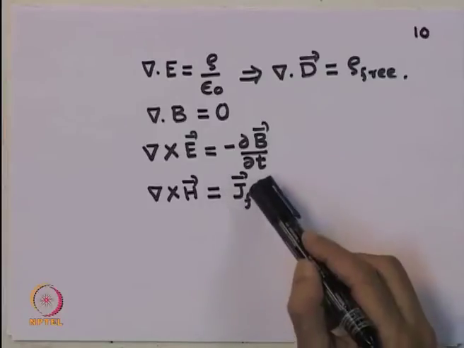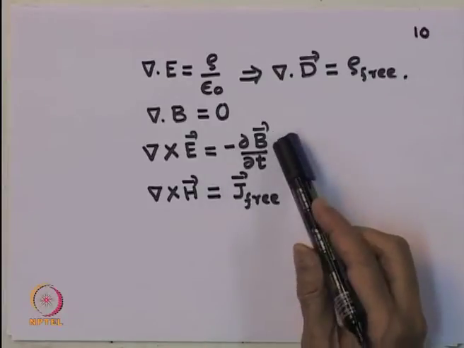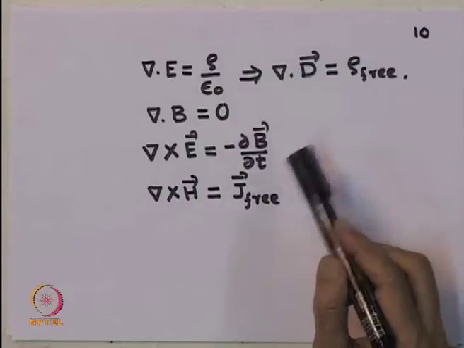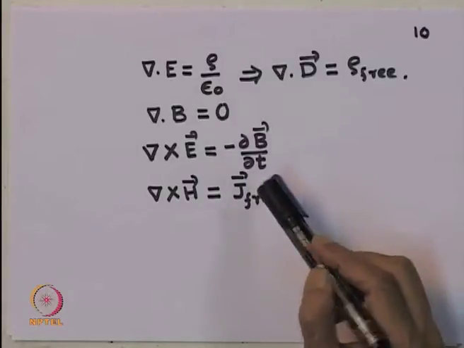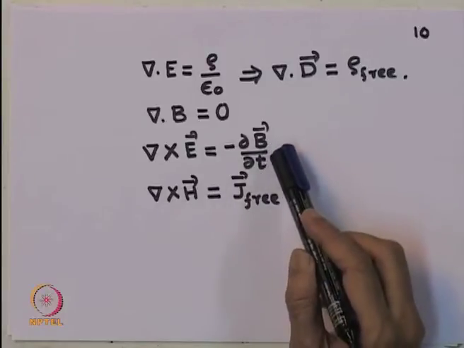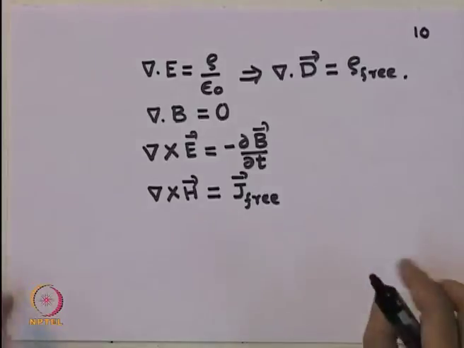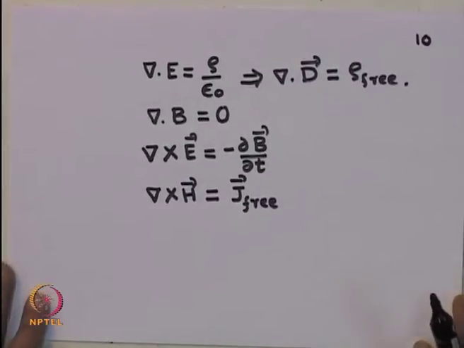Once again, I understand why the term corresponding to j free is not there, because there are no magnetic monopoles which are moving around. But what is not clear is why there is no time dependence here. Now, this was actually Maxwell's contribution to electrodynamics, and that is why this set of equations, as modified later, are known as Maxwell's equations. So, let me go through that.